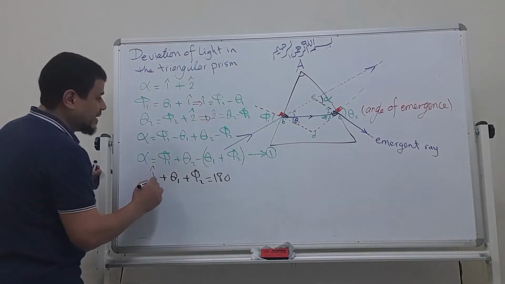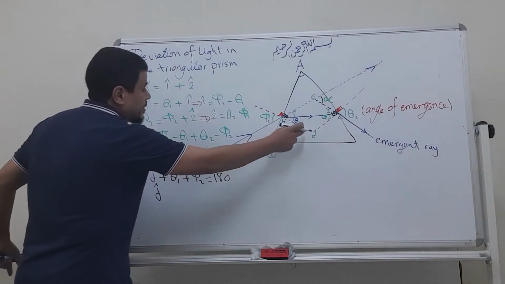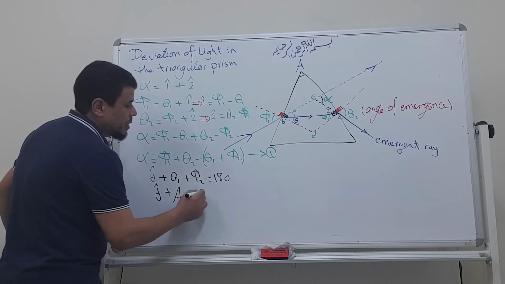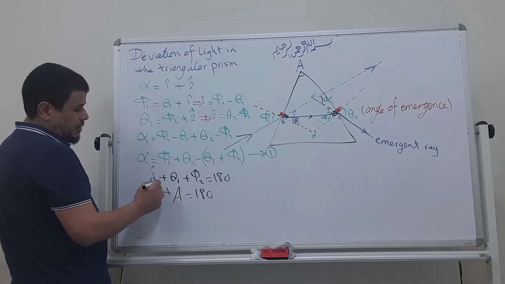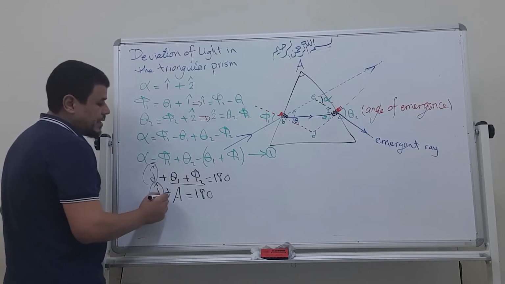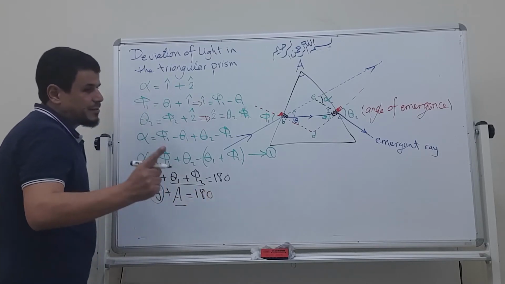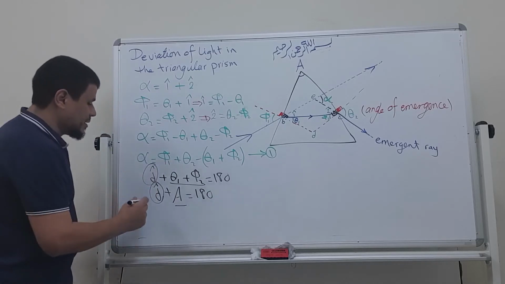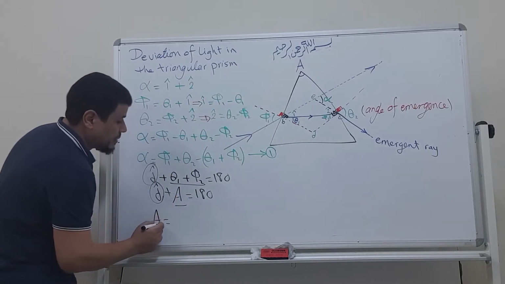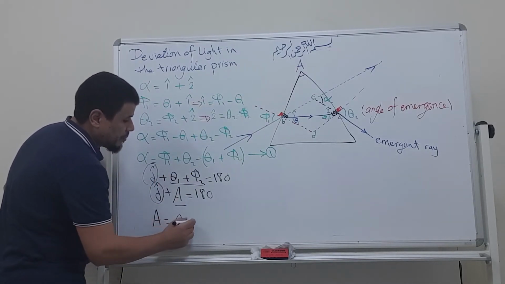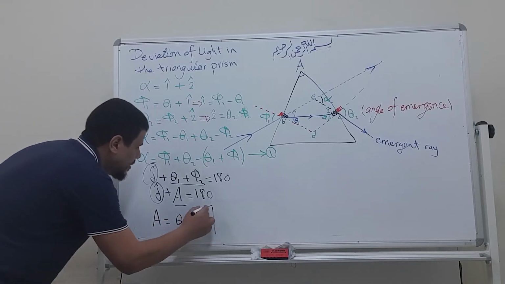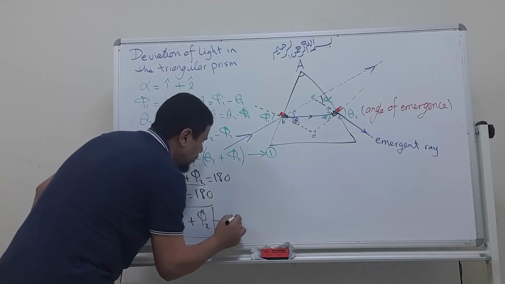So here I can say that angle D plus angle A equals 180. D plus these are 180 and D plus this is also 180. What does it mean? This means angle A, which is the apex angle, equals theta 1 plus phi 2. This is equation number 2.